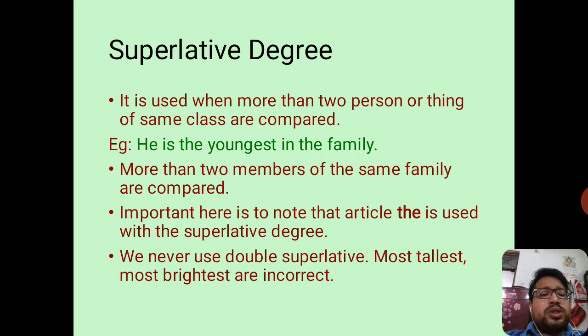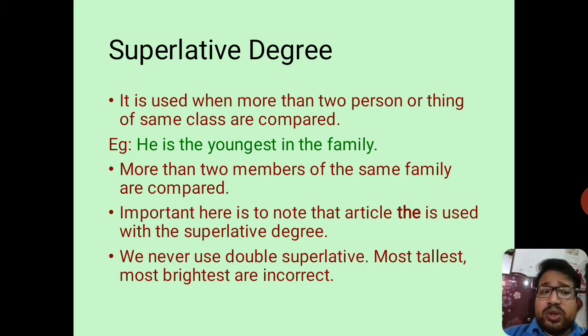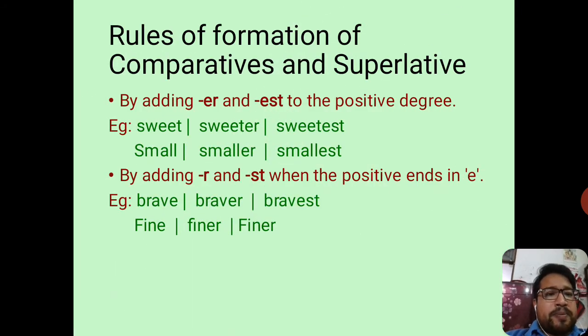We never use double superlatives. This is also one of the common mistakes that is often found. We should not use double superlatives, for example, "most tallest". Now you have already used one superlative in the form of "est", then how can you again use another superlative in the form of "most"? So you have to use one superlative at a time. Okay. Now to clarify these rules a little further, we will study the rules of formation of adjectives.